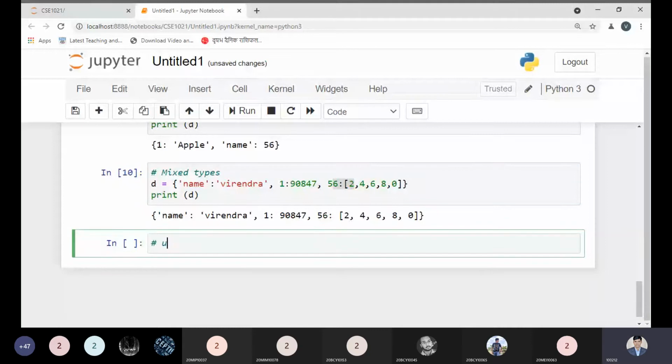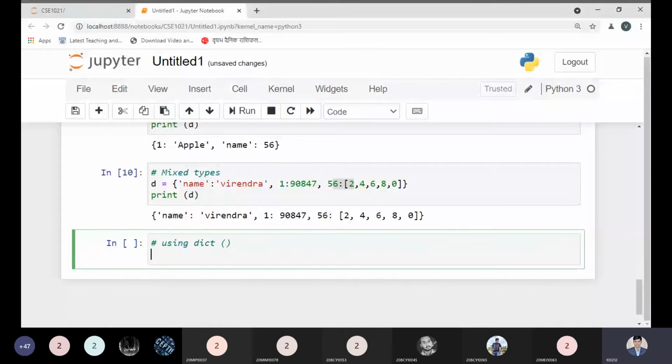Now, is it clear so far? Is it clear to all? Please let me know any doubts so far.